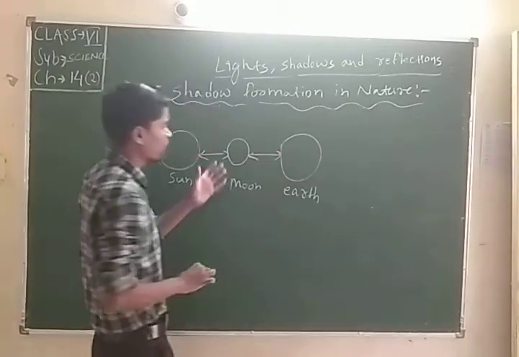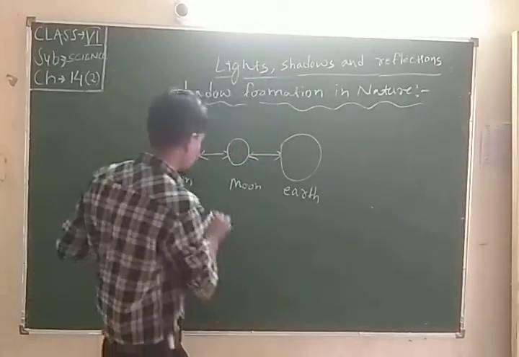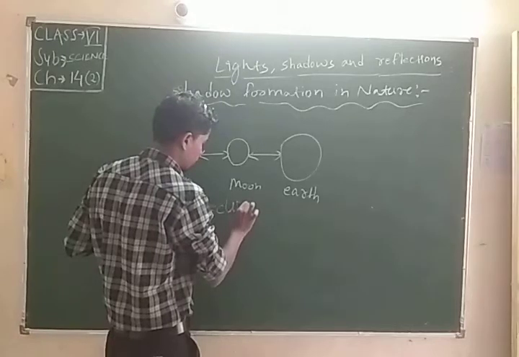The shadow will form, and that is the eclipse.